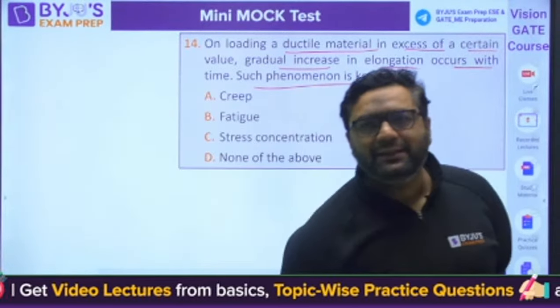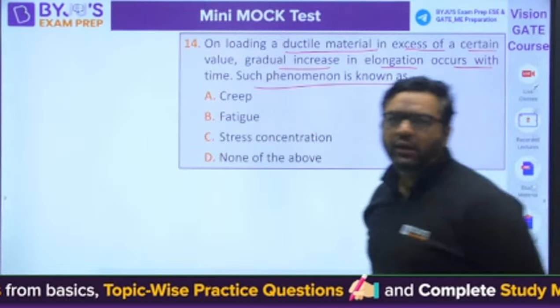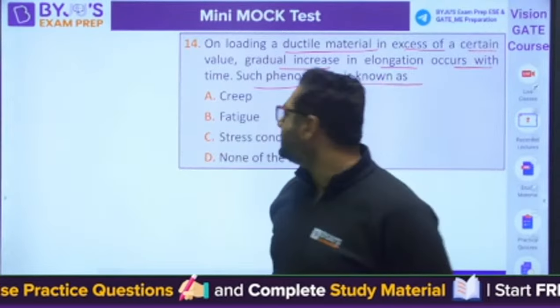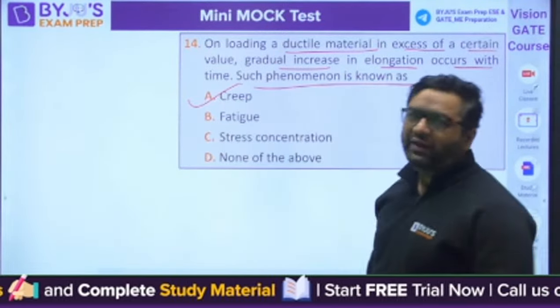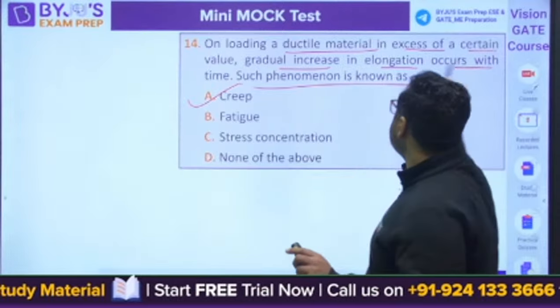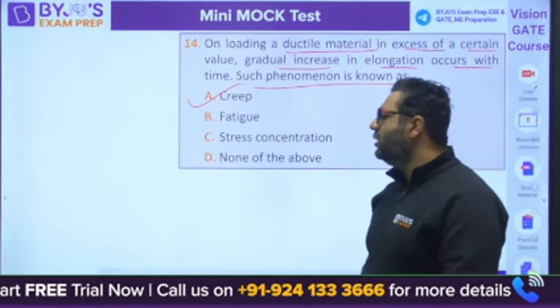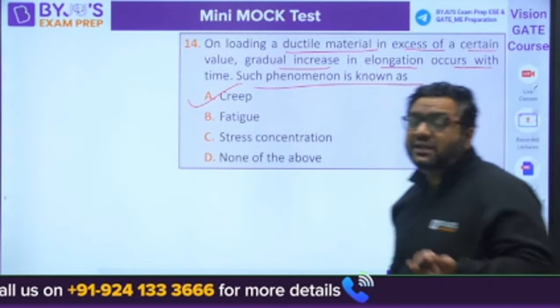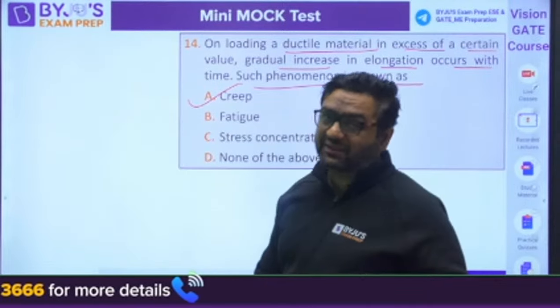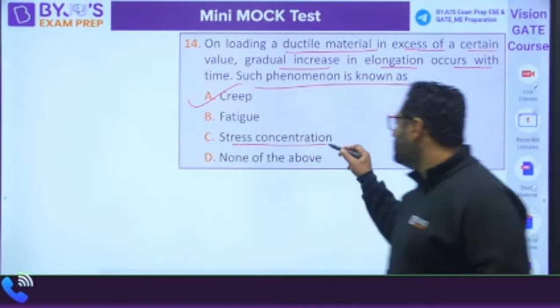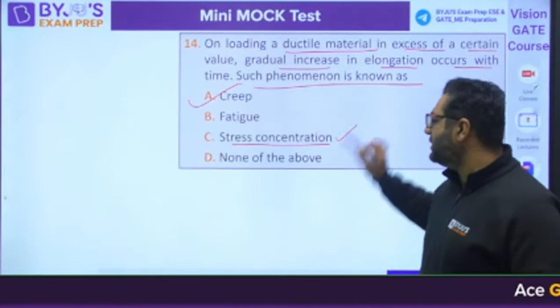Amit is saying A is the answer. Amresh is saying E. Ram Prasad is saying creep. Yes, creep is correct, because whenever we are talking about a relation with time, creep is the answer. Fatigue is the phenomenon of reduction in resistance. Stress concentration is the increase of stress.